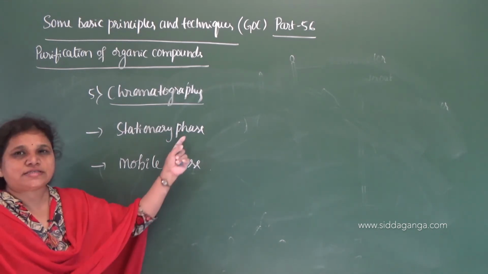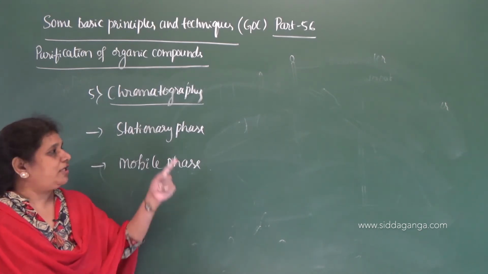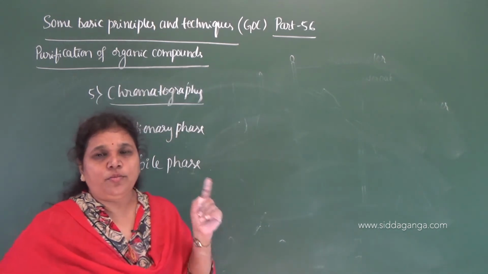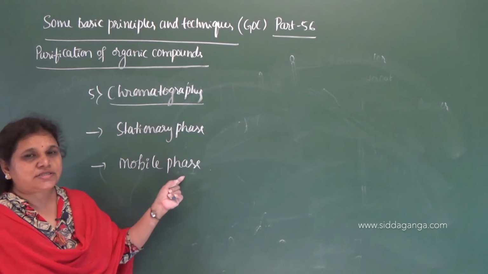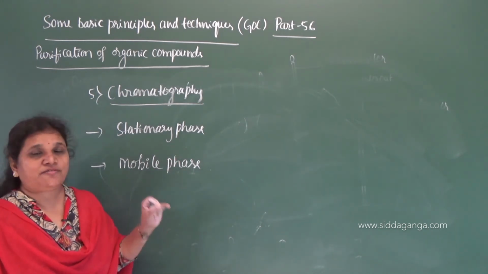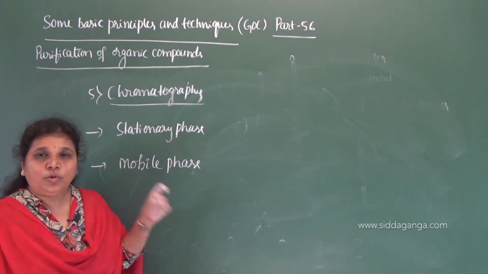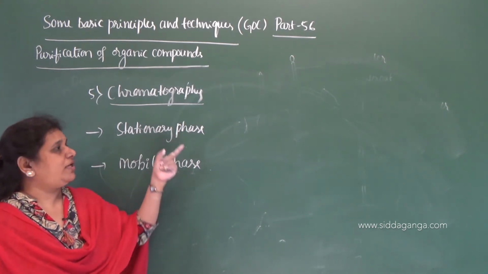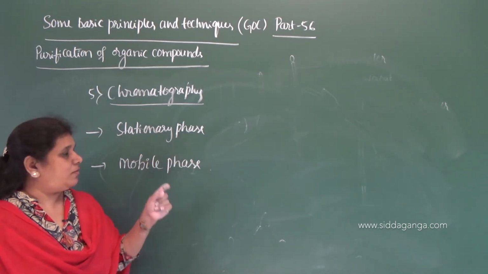There are two phases here. One is fixed, another one is moving. So therefore stationary phase and the mobile phase, depending on the movement of the components between these two phases, the process can be applied for the separation of individual components from a mixture, that is mainly based on movement of individual components between these two phases. One is stationary, another one is mobile. What is stationary? Fixed. What is mobile?